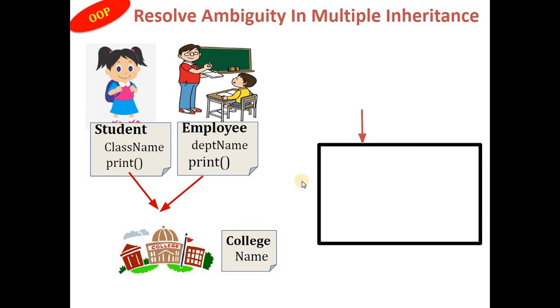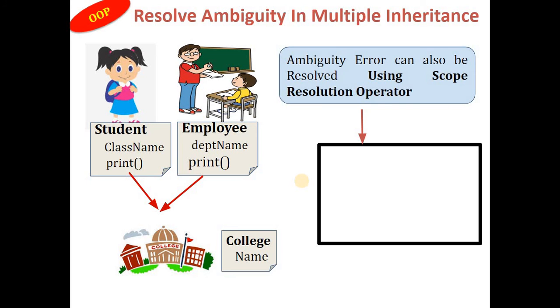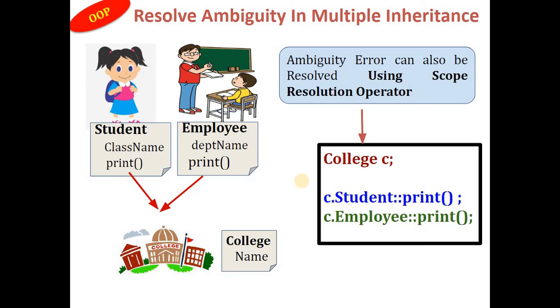To resolve this ambiguity in multiple inheritance, what is the solution? You can use the scope resolution operator. How will you write it? College C dot student scope resolution operator print, and C dot employee scope resolution operator print. Accordingly, the C object will understand which print function is to be called. So resolving ambiguity in multiple inheritance is possible with the help of the scope resolution operator.